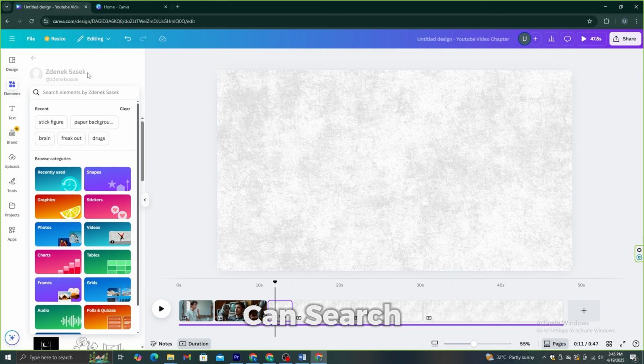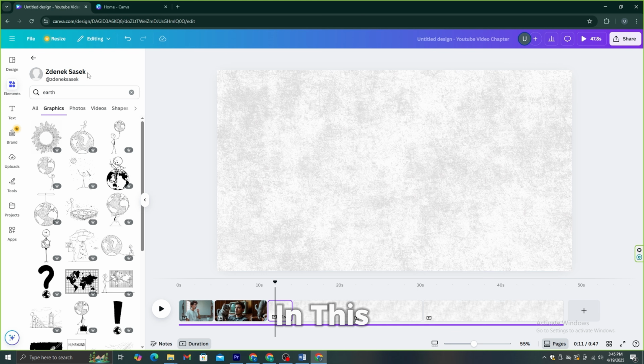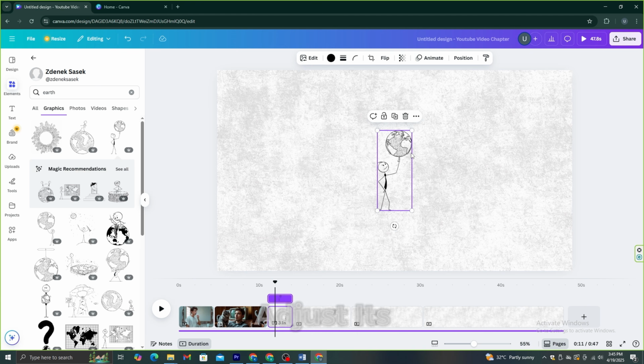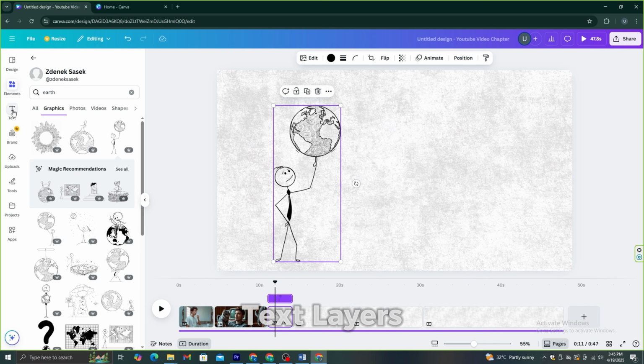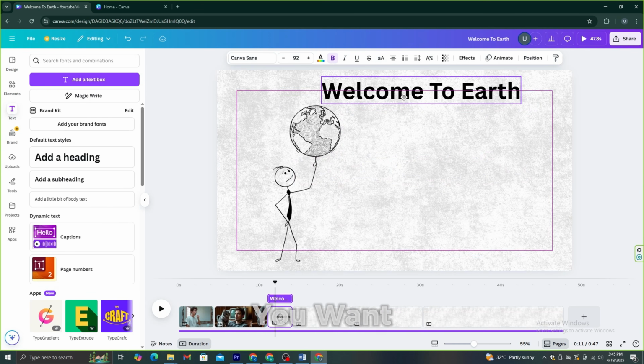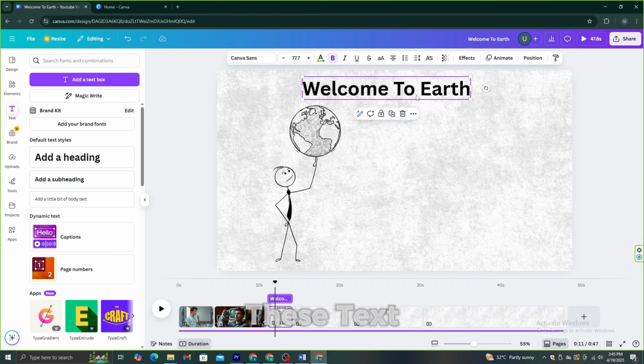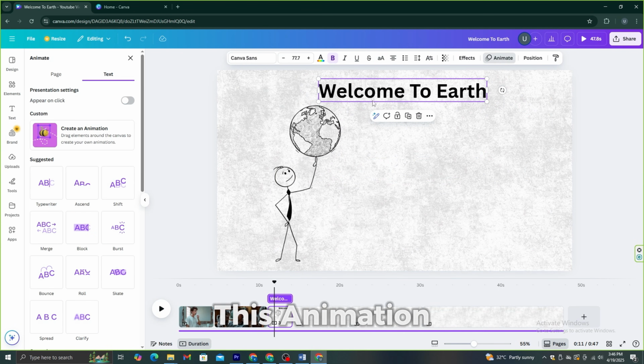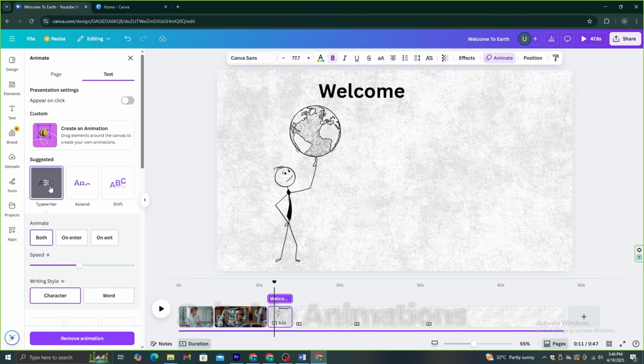Now, you can search the elements that fit the script. In this case, I'm going to search for the Earth graphic and add it to the scene. Then, I'm going to adjust its size. And you can add text layers as well. I'm going to add a text layer like this and rename it. Now, if you want, you can add sliding animations to these text layers. Go to this animation from the top menu and add suitable animations.